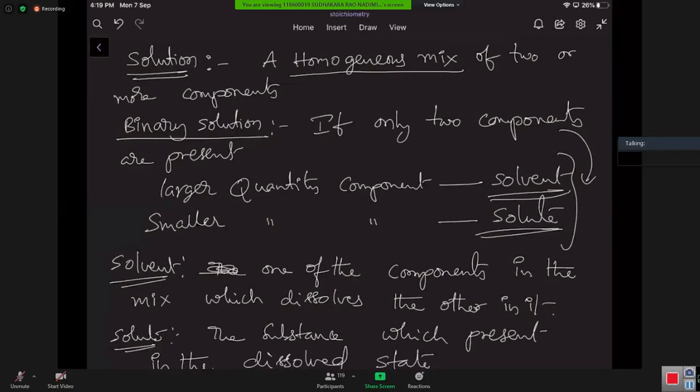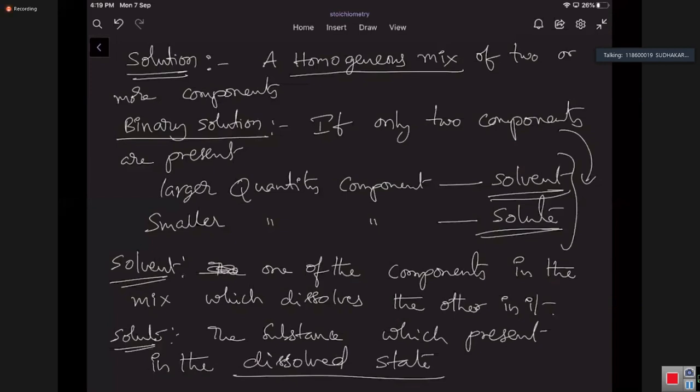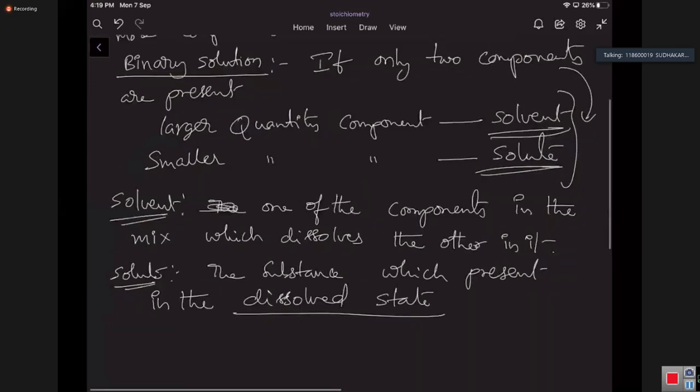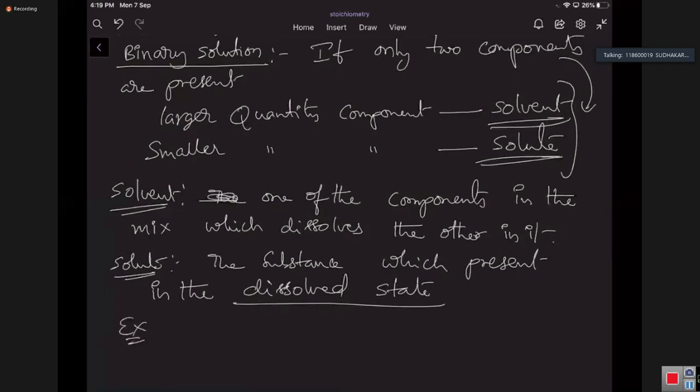So, for example, let us take sugar plus water. When you add sugar to the water, sugar is what?